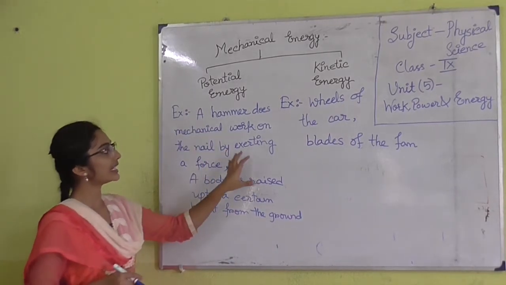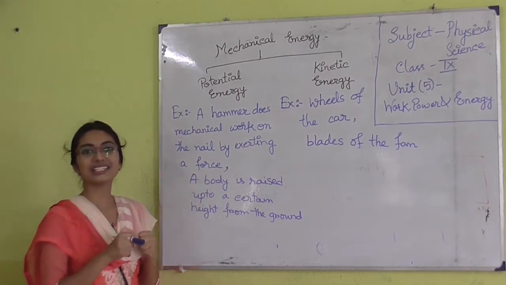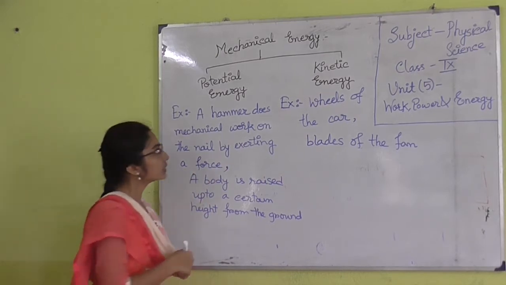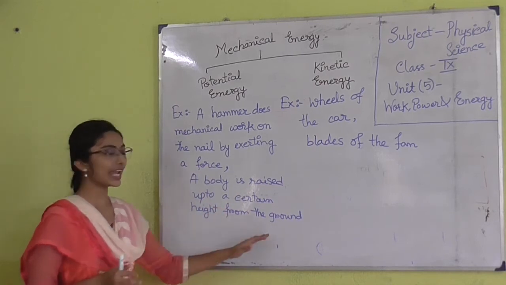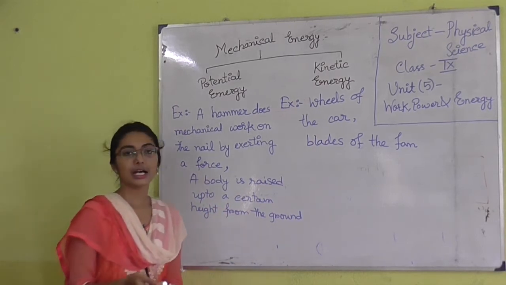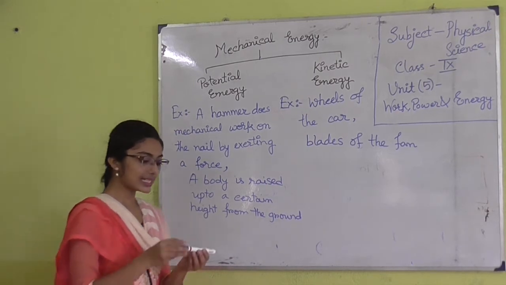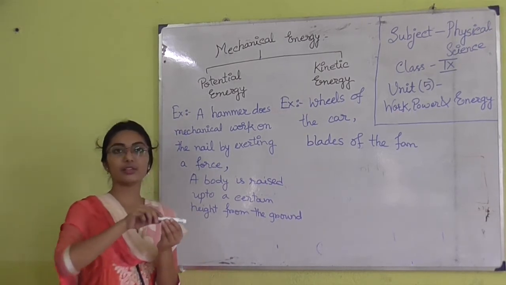So, the potential energy is deposited in your body. So, what is potential energy? Whenever the body is raised up to a certain height from the ground. Suppose I am raising this pen from this level to this level.